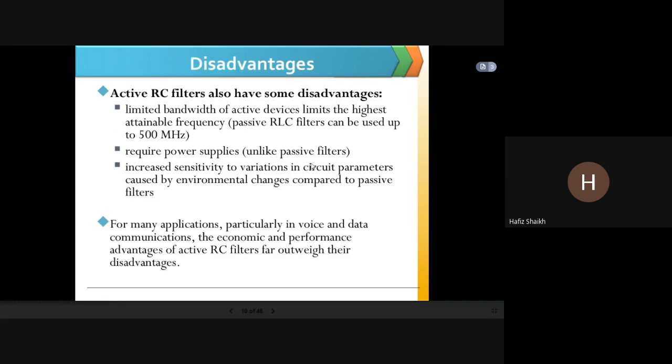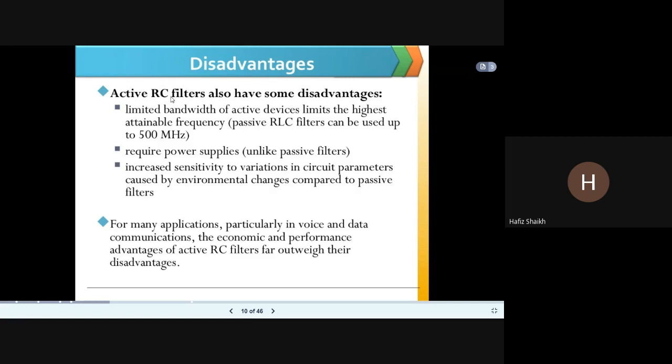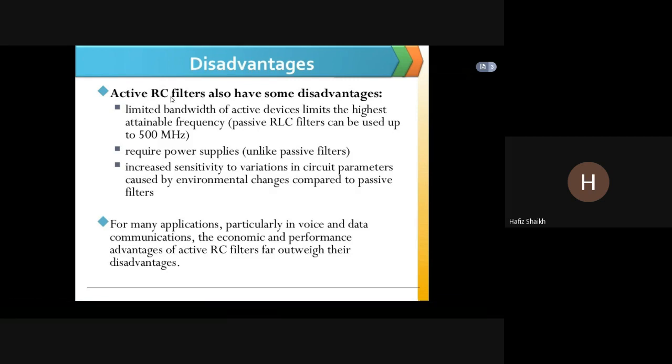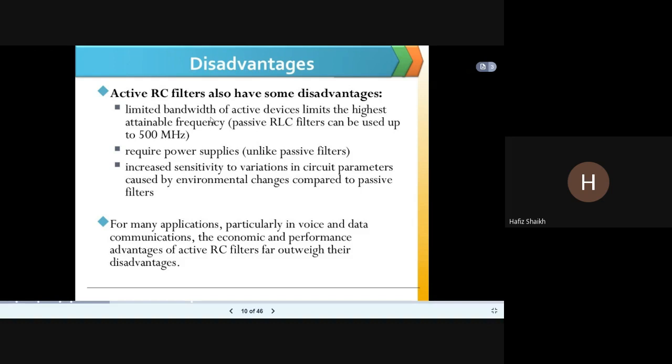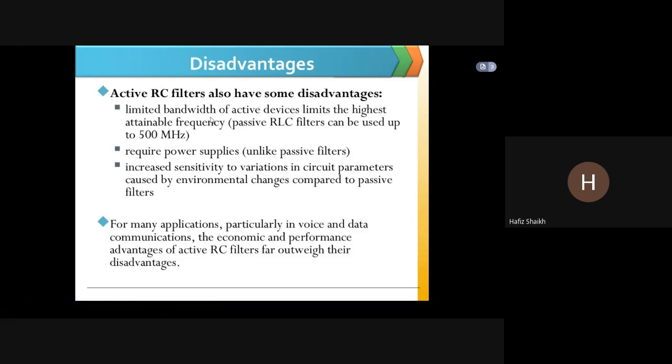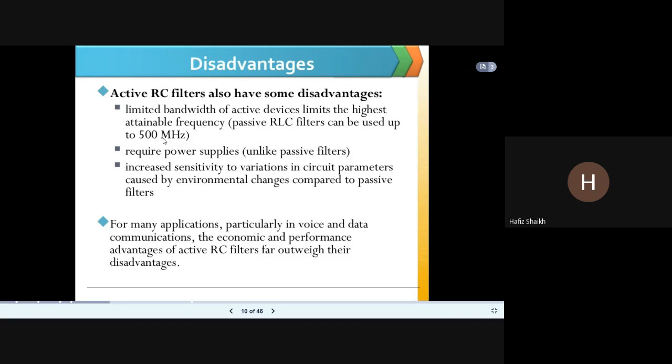So, what are the disadvantages now? Active RC filters also have some disadvantages. The limited bandwidth of active devices limits the highest attainable frequency. Passive RLC filters can be used up to 500 megahertz.